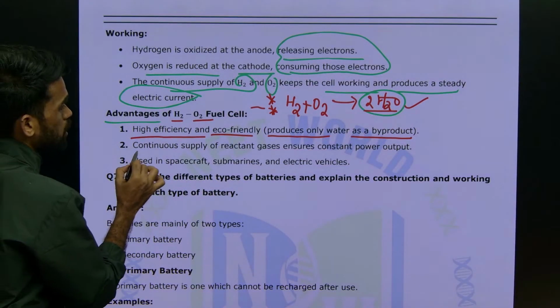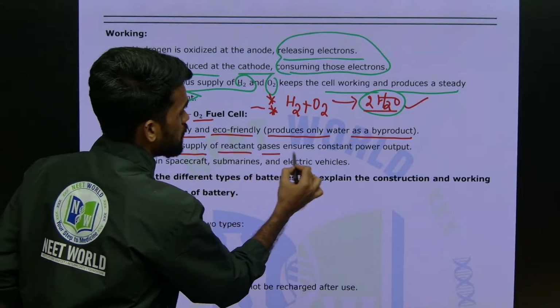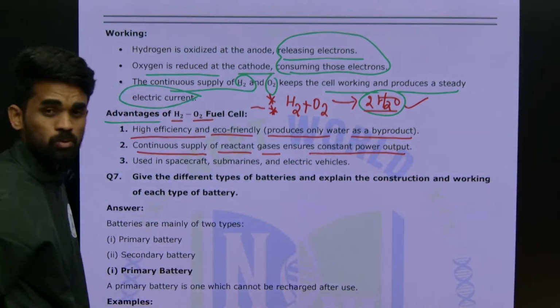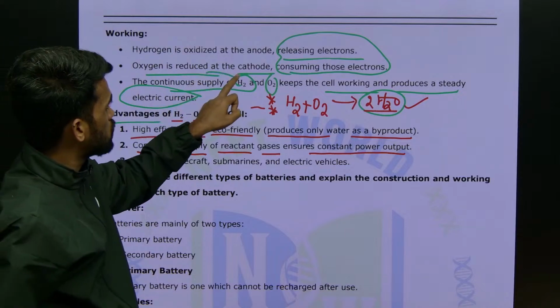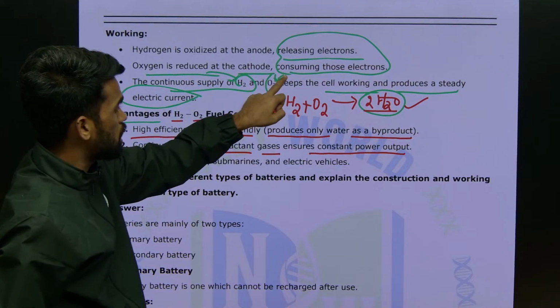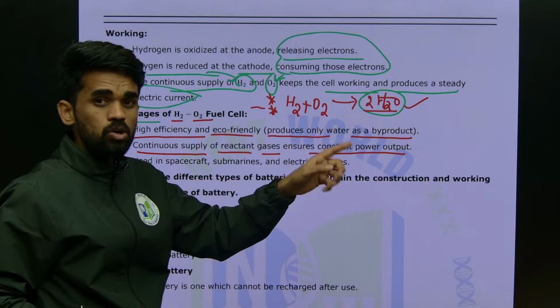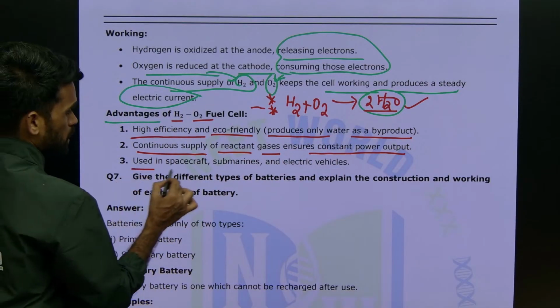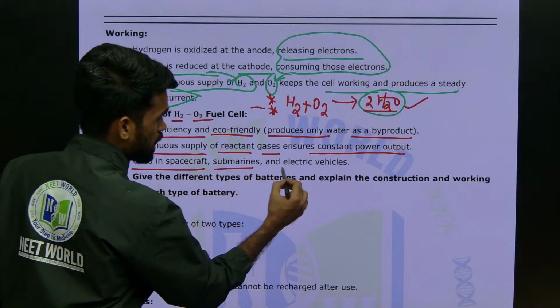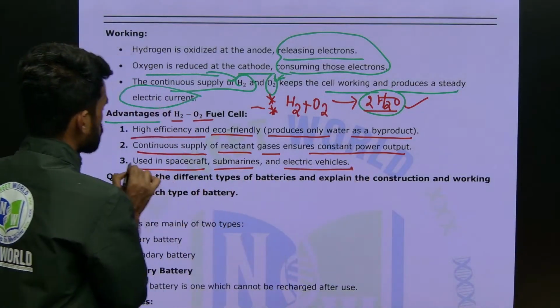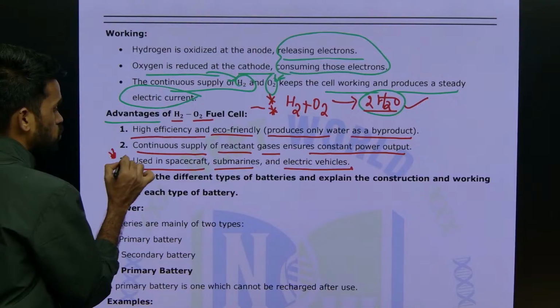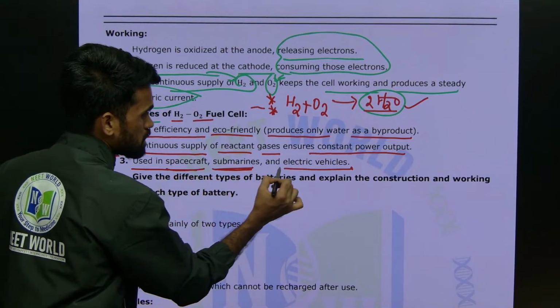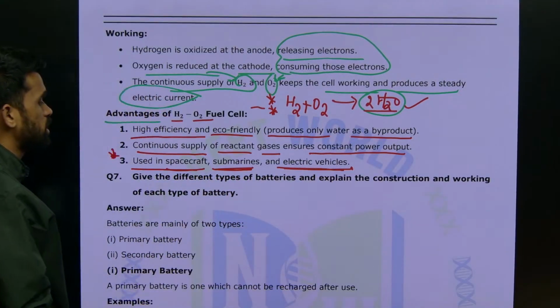Next, continuous supply of reactant gases ensures constant power output. So we need to supply hydrogen gas and oxygen gas continuously to ensure the output is perfect. Next, it is used in spacecraft, submarines and electric vehicles. So this application you can also remember: used in spacecraft, submarines and electric vehicles.